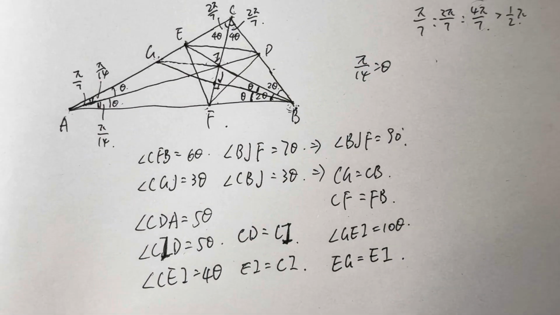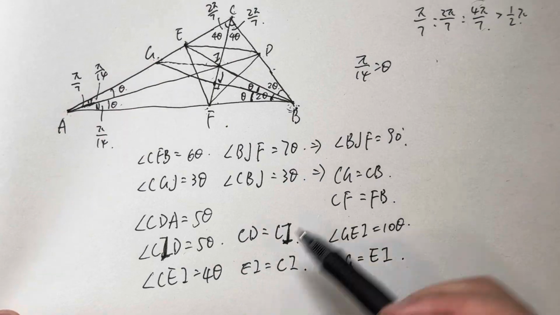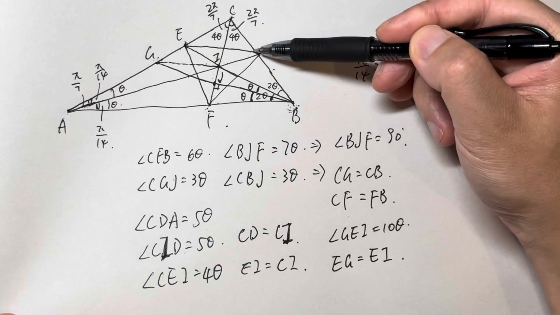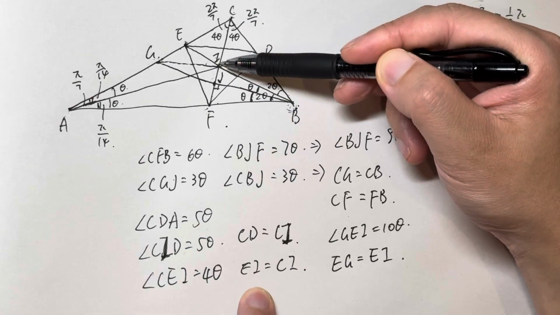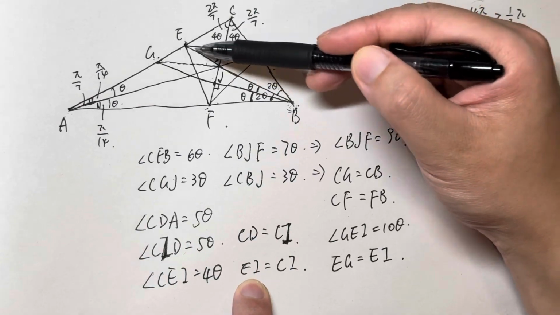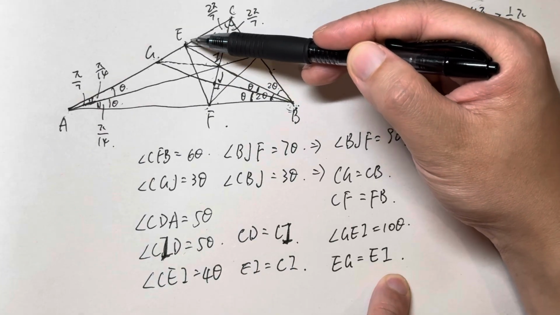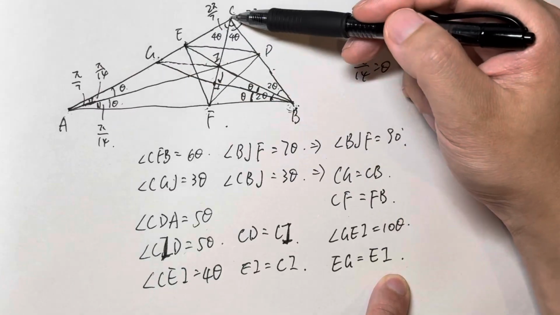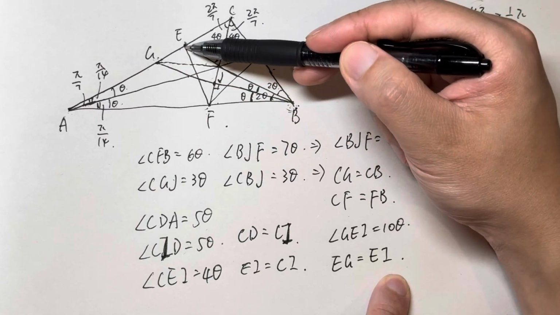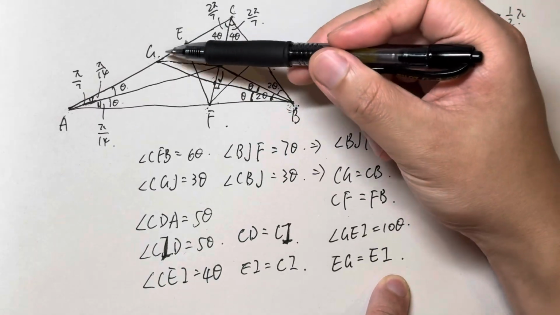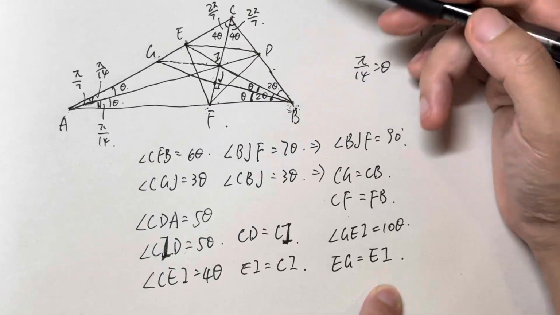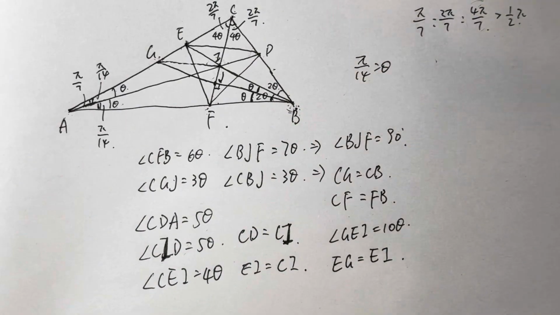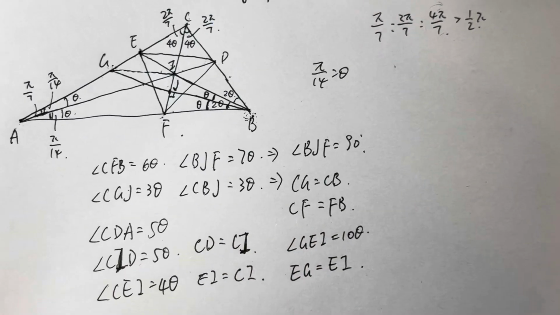Okay, now look at the relation we got here. We know that CD equals CI, and CI equals EI, and EI equals EG, which means CD equals EG. And we already know that CG equals CB. So CB, let me write it down here.